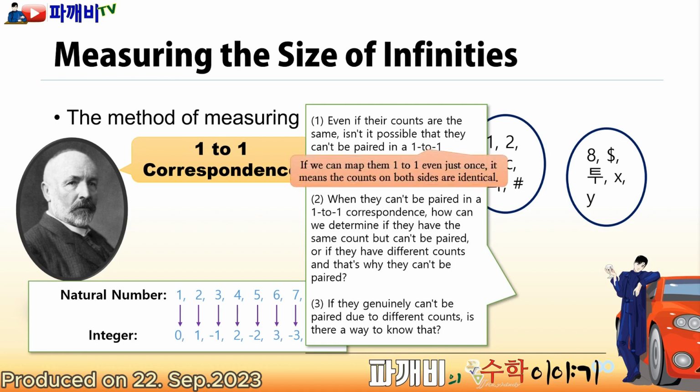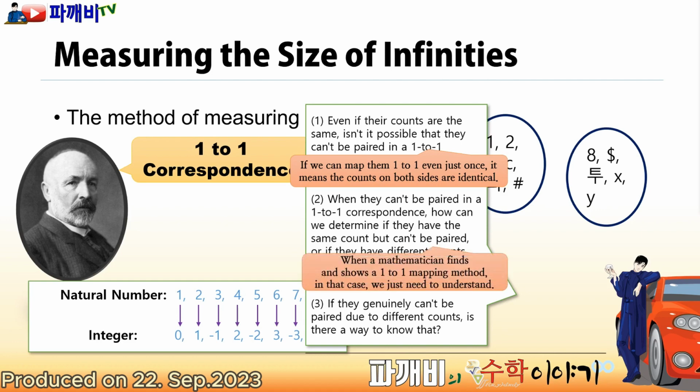Although there may be incorrect mappings, if we can map them one-to-one even just once, it means the counts on both sides are identical. Moving on, this might be something we never truly find out. That's why someone makes it their profession. That person is a mathematician. When a mathematician finds and shows a one-to-one mapping method, in that case, we just need to understand. The number of elements in both sets is the same.